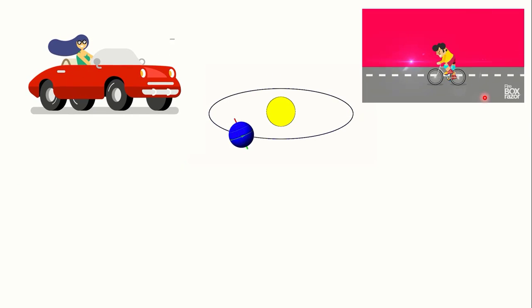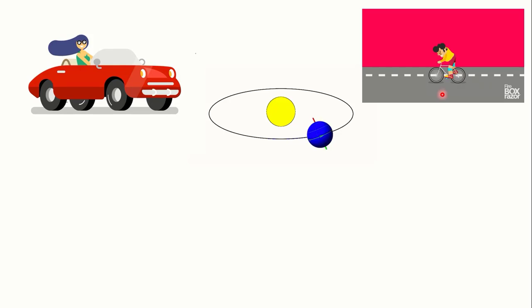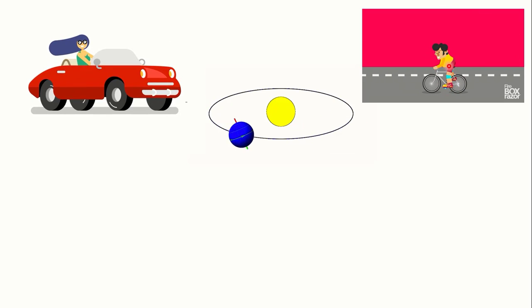Here also, same for this bicycle. This boy is moving from one place to another place. The whole body is moving from one place to another place. Each and every part of the object is moving from one place to another place. That's why this bicycle and boy undergo a translatory motion, but the wheels and pedal of the cycle are performing a circular motion, or the wheels are performing a rotational motion.